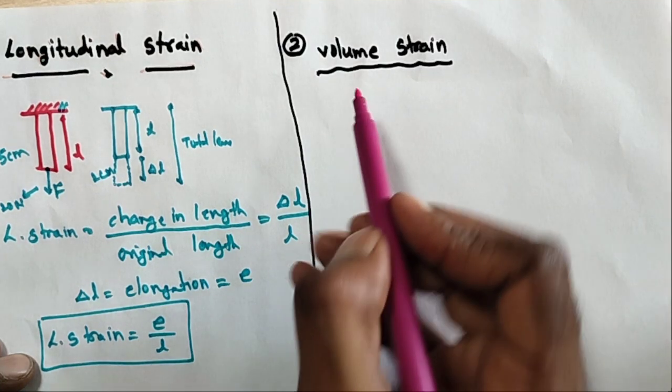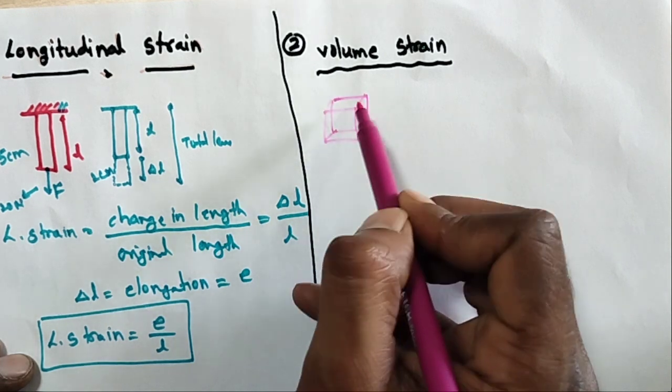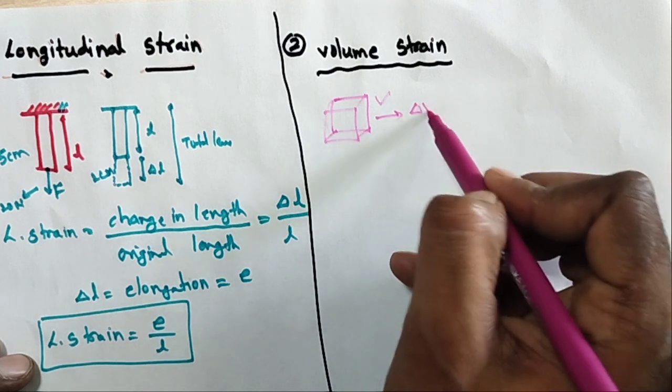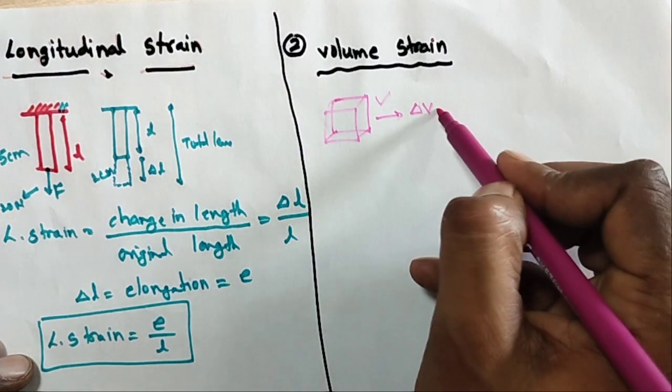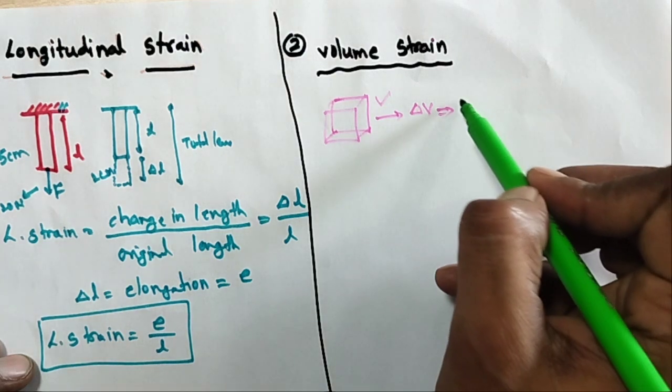Second one, volume strain. So this is the initial volume V. When the force is applied, the volume will change by delta V. This is called volume strain. So what is the meaning of volume strain?